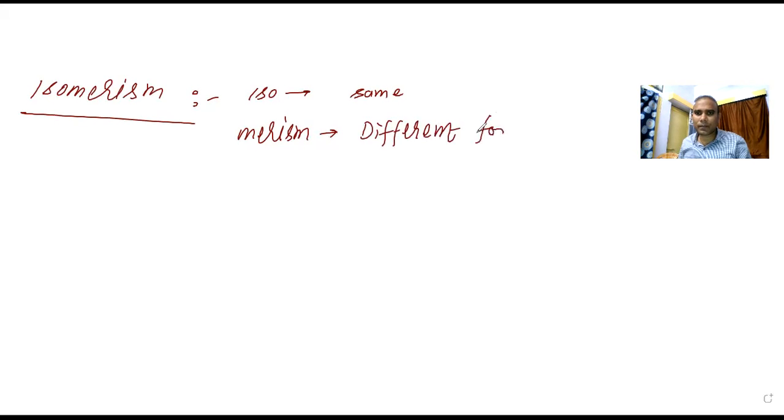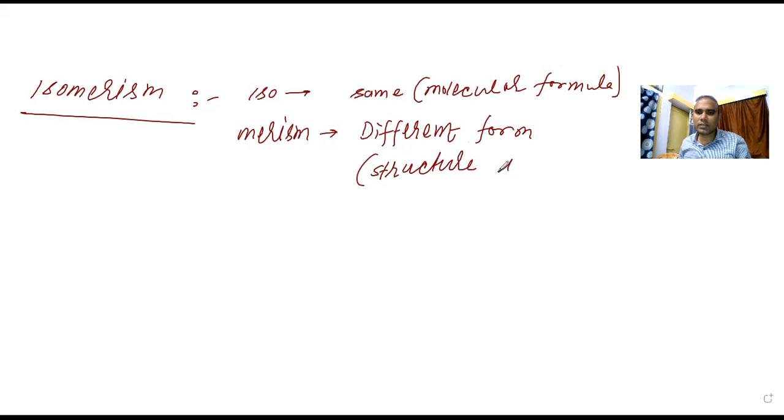Different form. So iso means the molecular formula will be the same, and different form means the structure is different. That is the point. The structure is different.